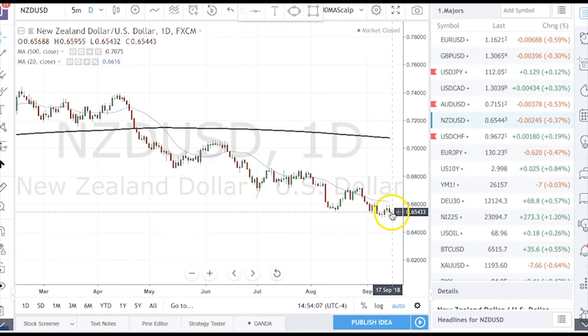We closed on the lows of the day on Friday, and even though 65 is just within striking reach here, and this was the key hold last week, it's very tempting for the shorts to want to press it, because once you break the 65 barrier, again with Kiwi, same as Aussie, there is nothing there until really 62.5. It just becomes a pocket, and the momentum trade, both in the Aussie and the Kiwi at the beginning of the week, looks good to the downside.